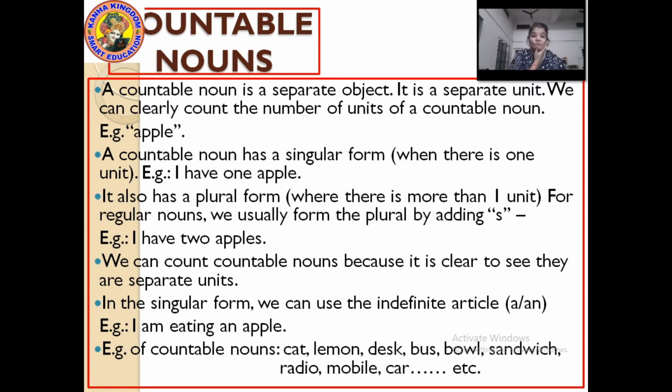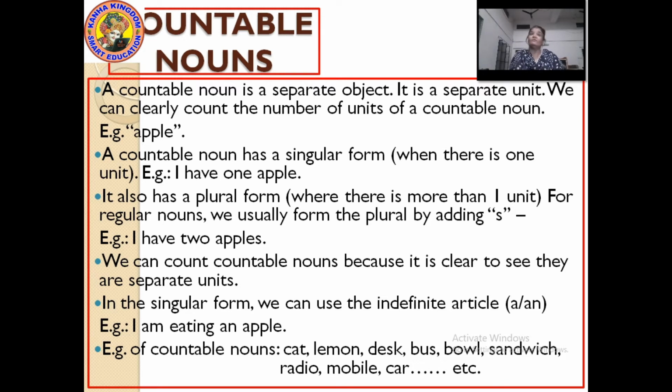If the countable noun is more than one, then you have to add an S to it. We can count the countable nouns because we can see them in separate units, and in singular form, the indefinite article a or an is used with countable nouns. Some examples of countable nouns were also given to you, like cat, lemon, desk, mobile, car, radio, bus, speaker, TV, bowl, bag, book, pencil, eraser, and it goes on. The list is infinite.